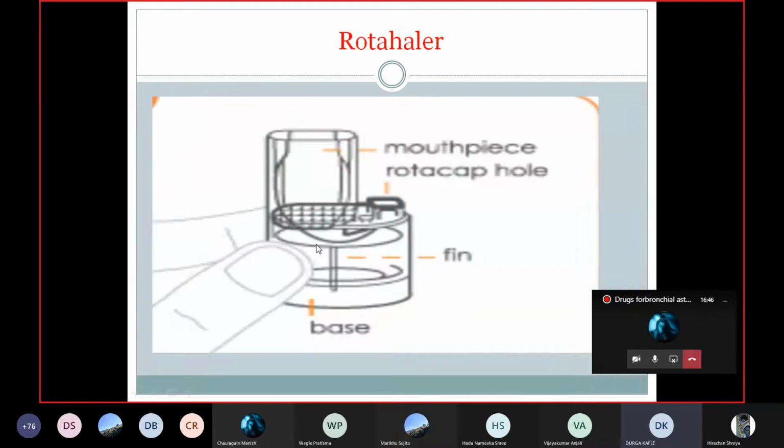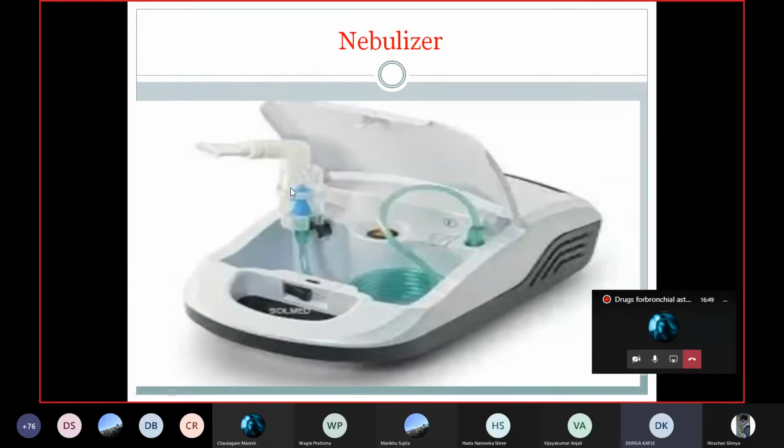When the air mixes with the solution of the drug kept in this nebulizer cup, either salbutamol solution or other drugs, anticholinergic drugs or corticosteroids, in liquid form, there is formation of the aerosol. That vapor will be inhaled by the patient through this mouthpiece or through the mask. This is how we use this nebulizer machine to inhale the drugs in the form of aerosol or vapor.